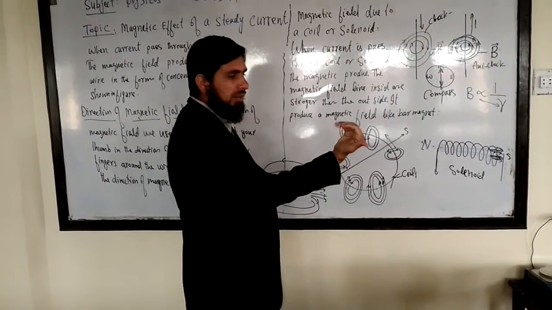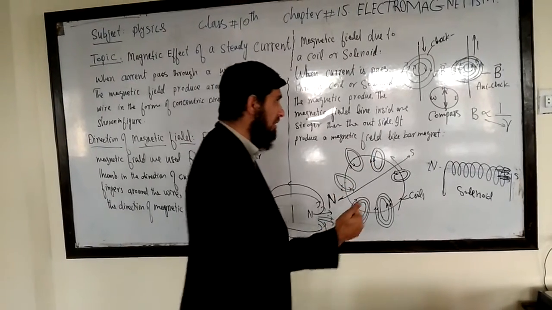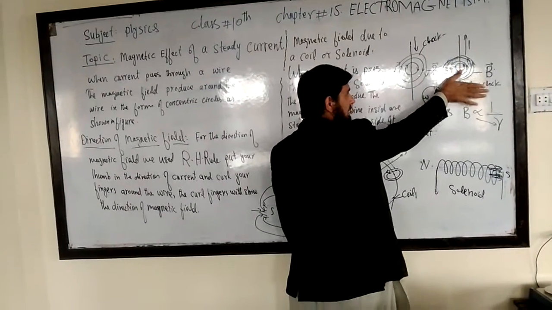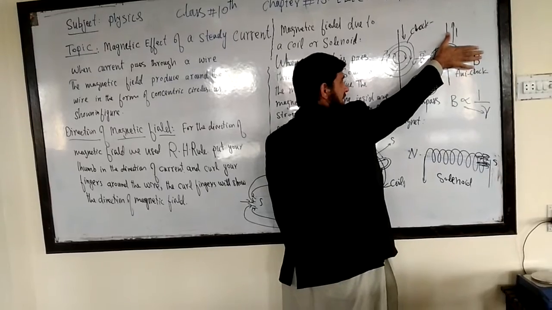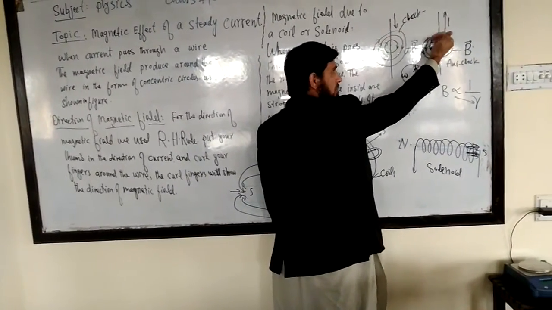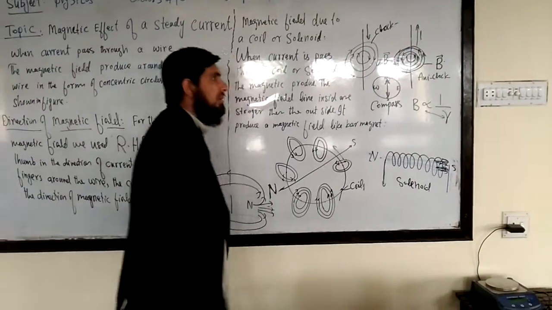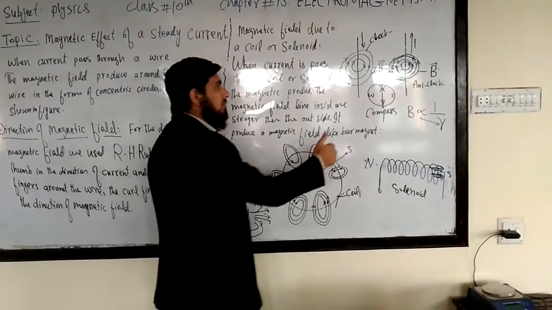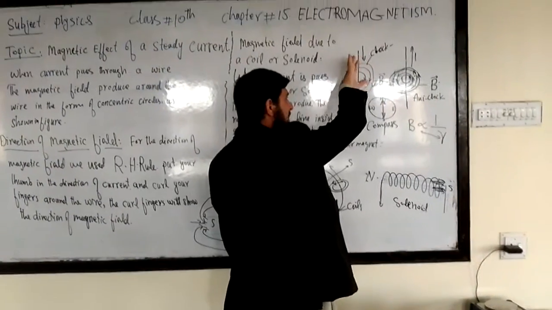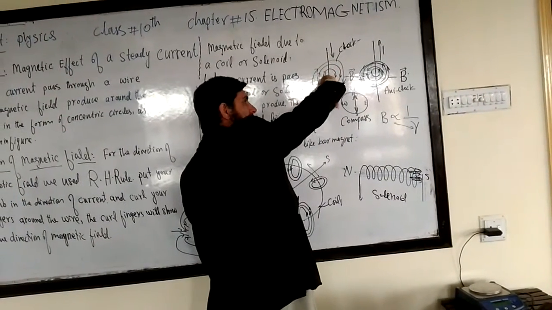The curl of your fingers shows the direction of the magnetic field. Look here: the direction of the electric current is this, so I curl my fingers, and this direction shows the anti-clockwise magnetic field here. If I apply this right hand rule where the current flows in the downward direction, my thumb indicates the downward direction of current.